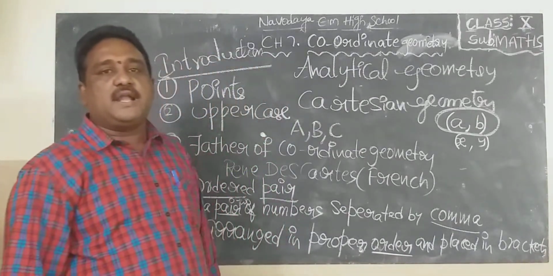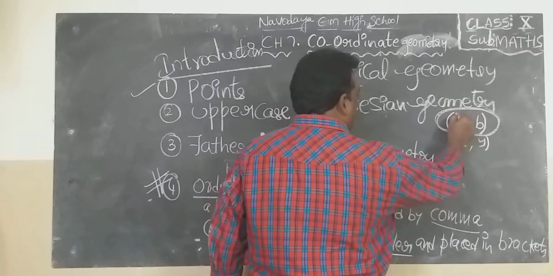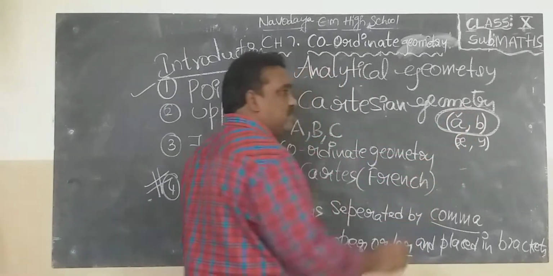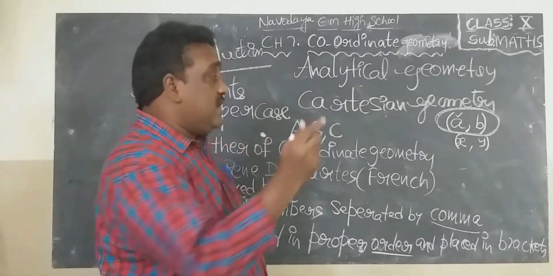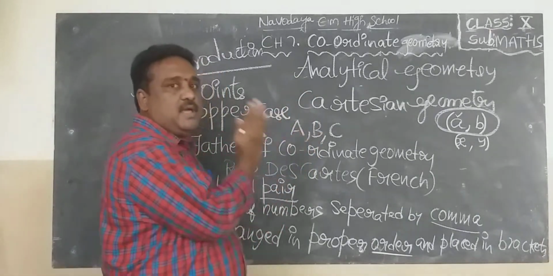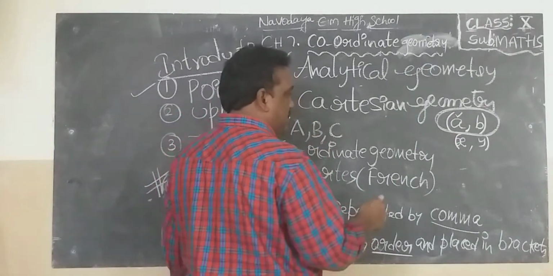Or we can write ordered pair X comma Y. And this is ordered pair A comma B. First number is A, second number is B. They should be in proper order and they are separated by comma and placed in brackets. It is known as ordered pair A comma B.